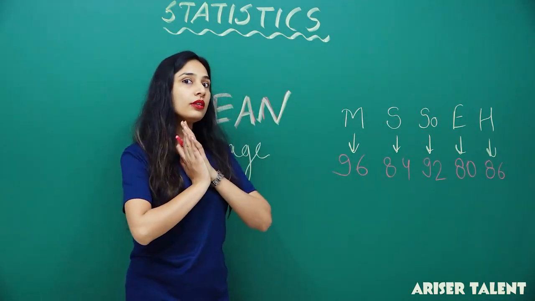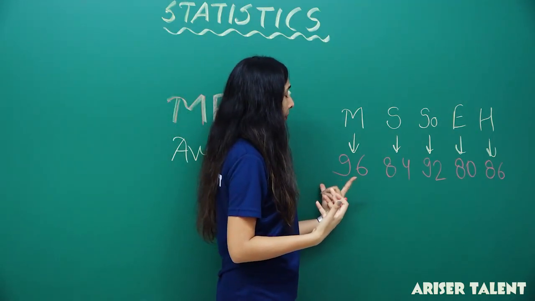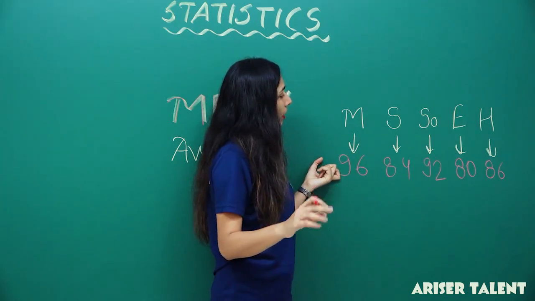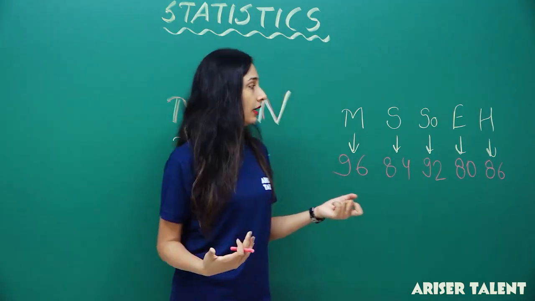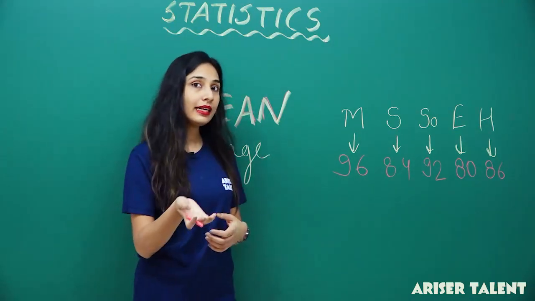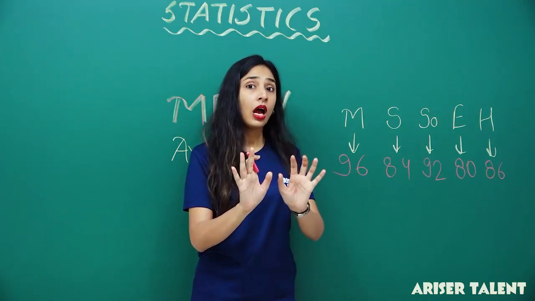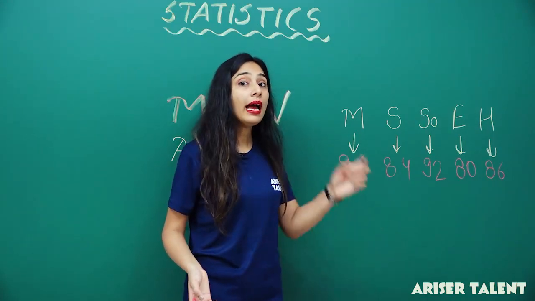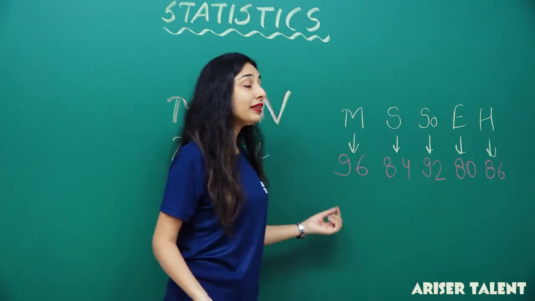Now I'll ask you, the student, whatever your name is. Let's suppose your name is Sunny. Sunny, how many marks did you get in maths? You'll say, ma'am, it's 96. In Hindi, you'll say that's 86. In social science, 92. Now I'll say to you, hang on, what's your average mark? Average mark means I have to add it all and divide by the number of subjects.